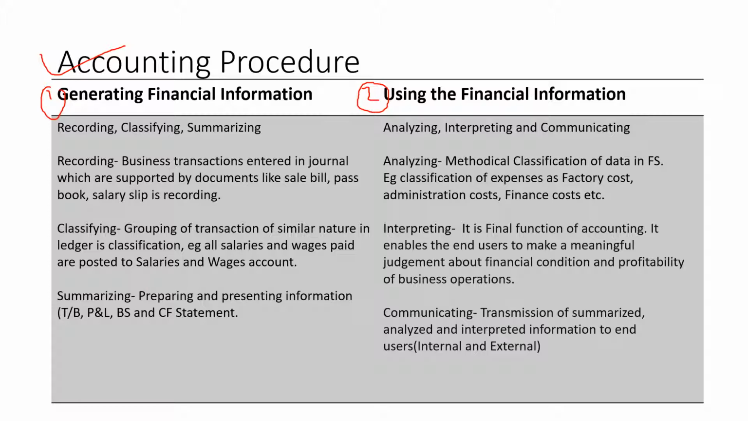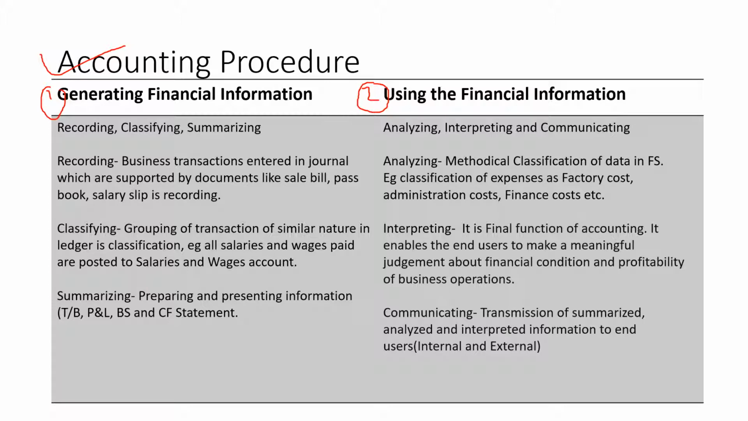What is recording? The business transactions which are entered in journal and are supported by original documents like sale bill, passbook, salary slip is called as recording. What is classifying? Grouping of transactions of similar nature in ledger is classification. Example could be all the salaries and wages which are posted to salaries and wages account is called as classification. Then is summarizing, preparing and presenting the information which could be in trial balance, profit and loss account, balance sheet and cash flow statement.